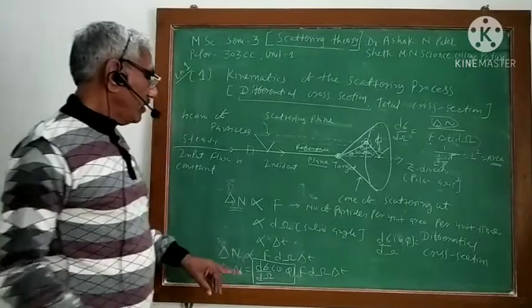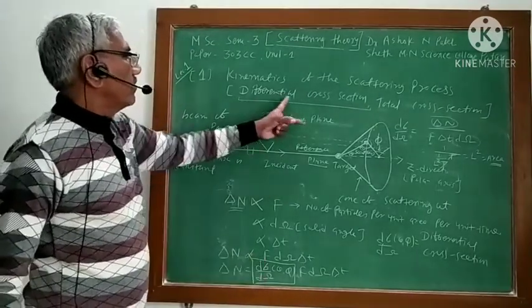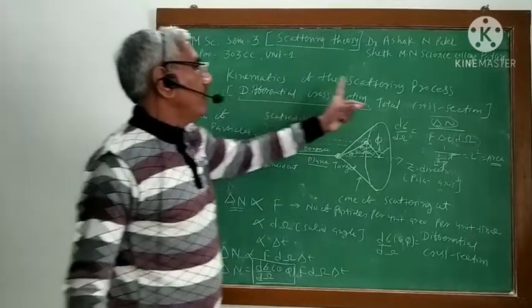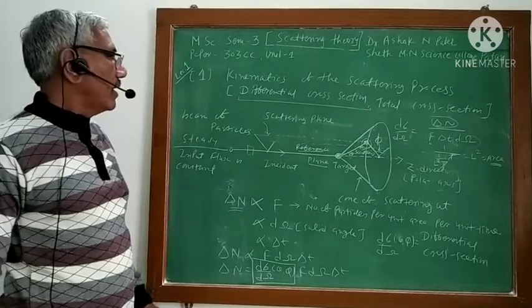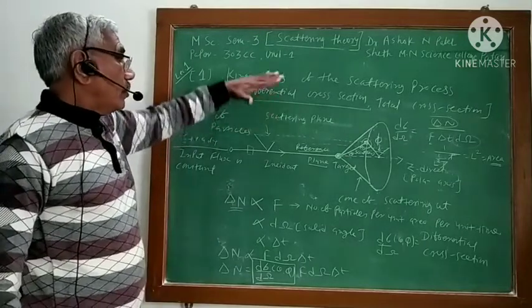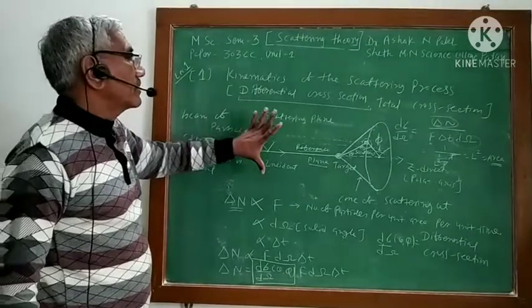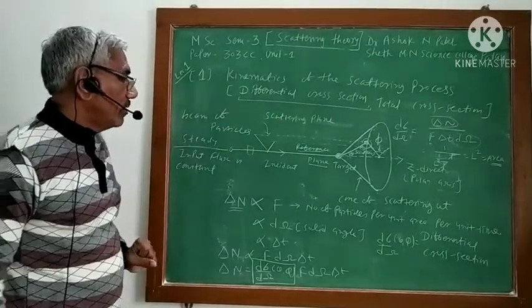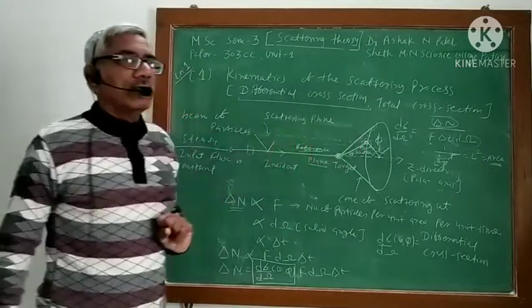Okay, so tomorrow we will discuss from here the differential cross section, and we will try to understand what the total cross section is. But here you can understand that in scattering theory, the differential cross section is very important.